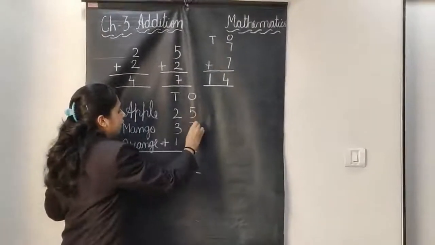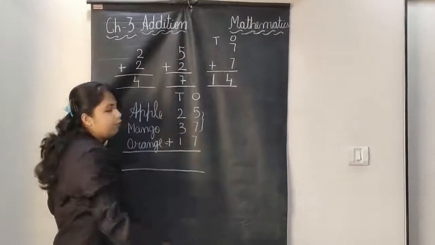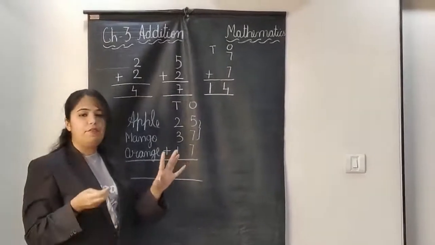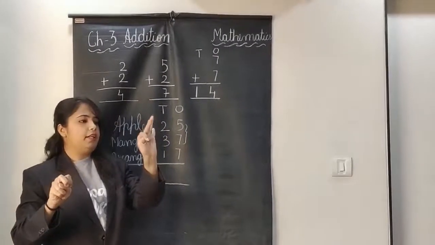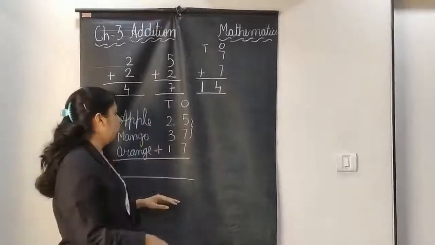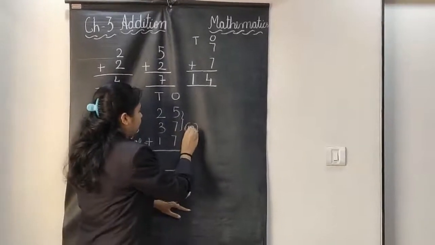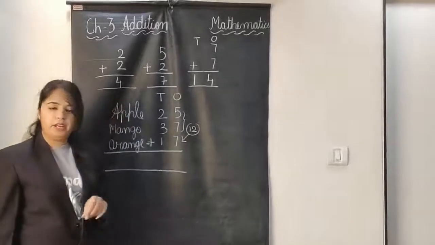So 5 plus 7. First we will add these two numbers. 5 in your mind, 7 on your fingers. After 5, 6, 7, 8, 9, 10, 11, 12. So the number comes 12. Now 12 in your mind, 7 on your fingers.